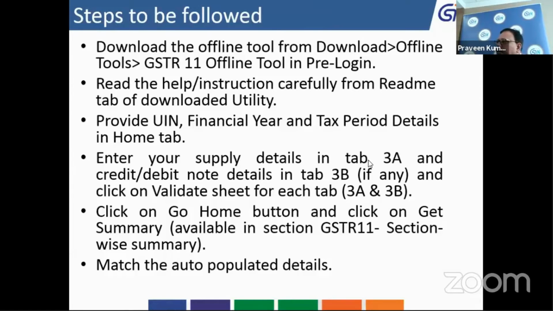We have helped lots of embassies in filling up the GSTR 11 and creation of RFD 10 at our end. And we found that while filling up the Excel sheet, errors are committed. What type of error?